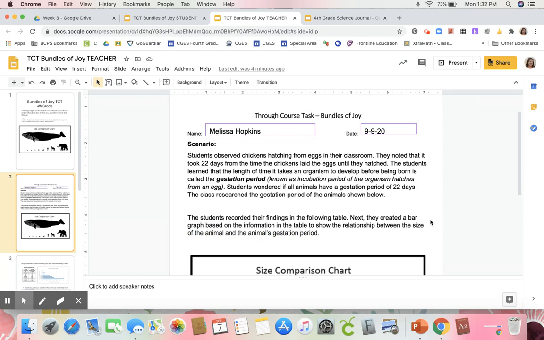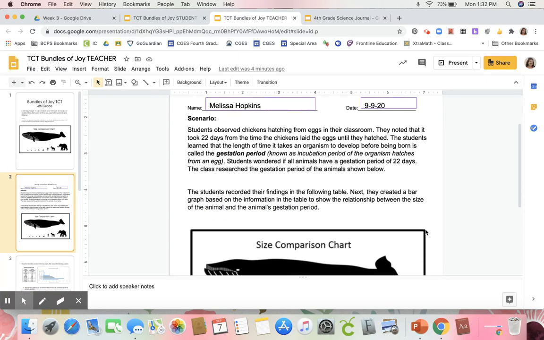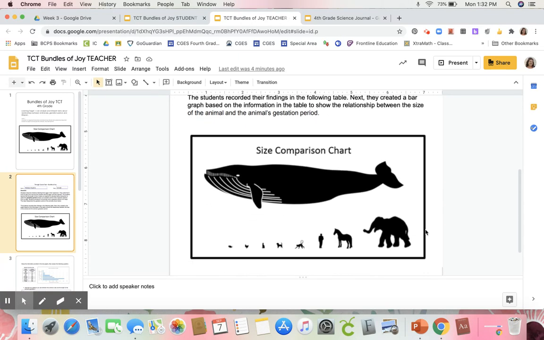Next, they created a bar graph based on the information in the table to show the relationship between the size of the animal and the animal's gestation period. Here's your size comparison chart. You have a rat, a chicken, a cat, a dog, a monkey, a human, a horse, an elephant, and a whale.